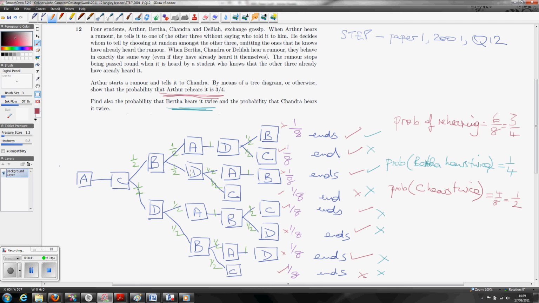And the reason I'm adding those up is because those branches are mutually exclusive, and therefore I can add the probabilities, and I'm adding 4 of them. That's 4/8, which is equal to 1/2. So the answers to the last 2 questions are 1/4 and then 1/2. Okay, that's the end of this presentation. See you again soon.